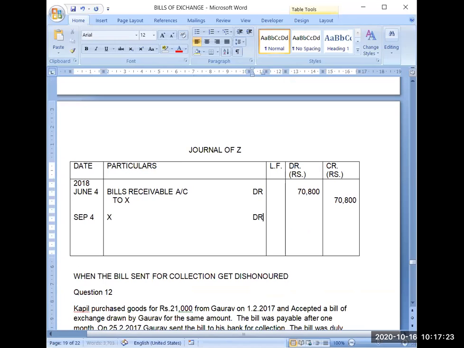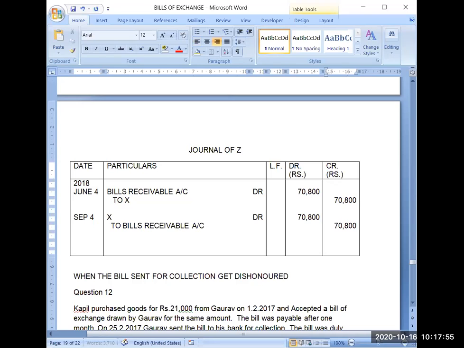X debit 70,800, and this bills receivable account will become nil. It will be cancelled. To bills receivable account 70,800.